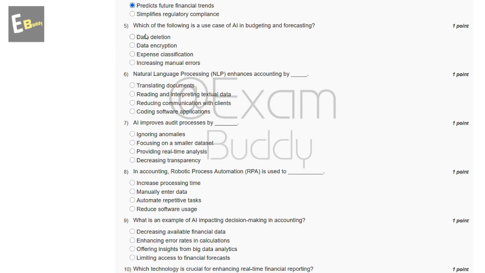Now the fifth question is, which of the following is a use case of AI in budgeting and forecasting? These are the options: data detection, data encryption, expense classification, increasing manual errors. So the answer to our fifth question is expense classification.